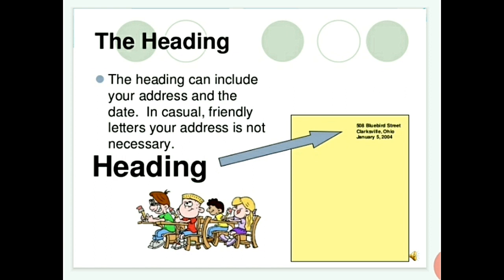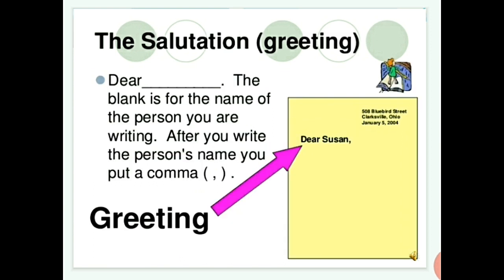First, the heading is important. The heading can include your address and the date. The heading includes only your date and address. If it is your address, not necessary. And then salutation: dear lovely friend, dear friend, best friend, whatever you are going to write is the salutation.